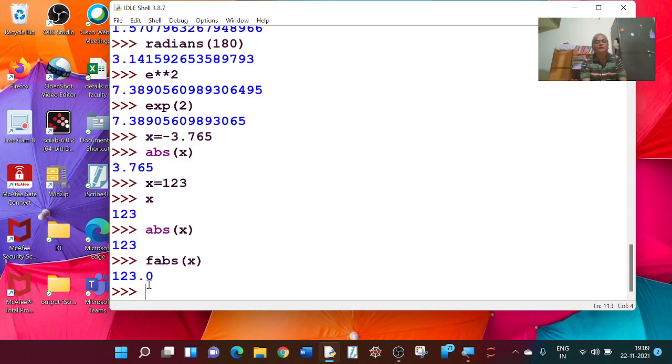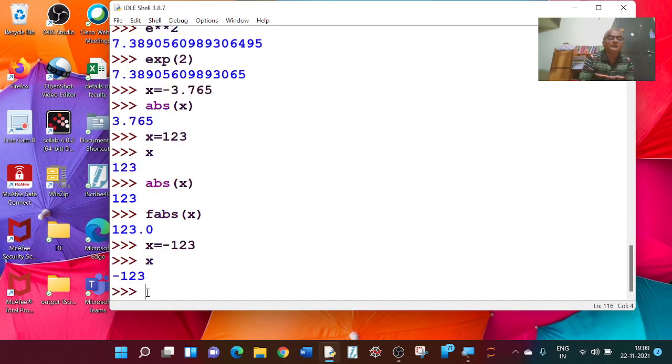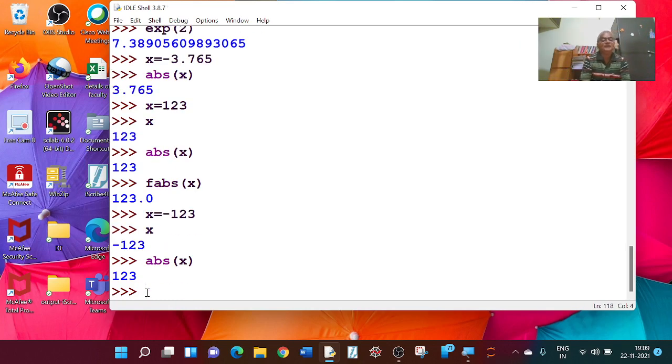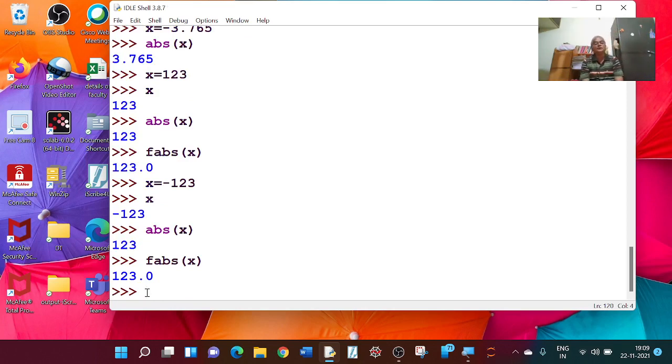Suppose x is equal to minus 123. If I write abs of x, this is equal to 123. Instead, if I write fabs of x, I get 123.0. This gives the float value.